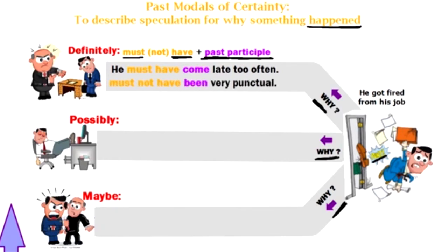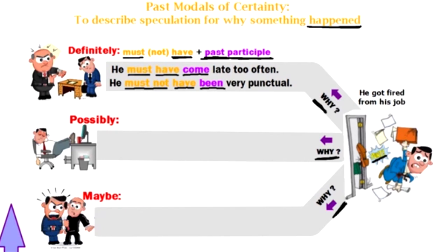So I'm using my modal must. If I want to say negatively, I could say, well, he must not have been very punctual. Again, my modal must have past participle. In this context, must not have past participle. So that's my past modal for why I'm being positive about what I'm saying for why something happened in the past.